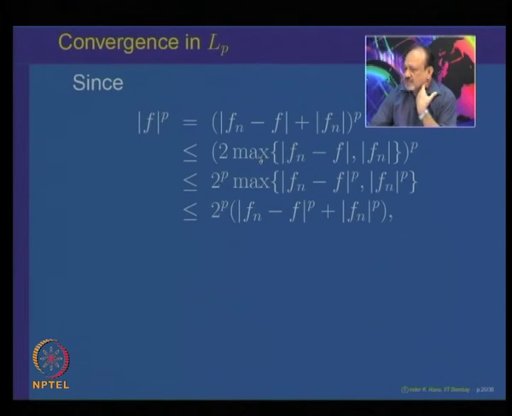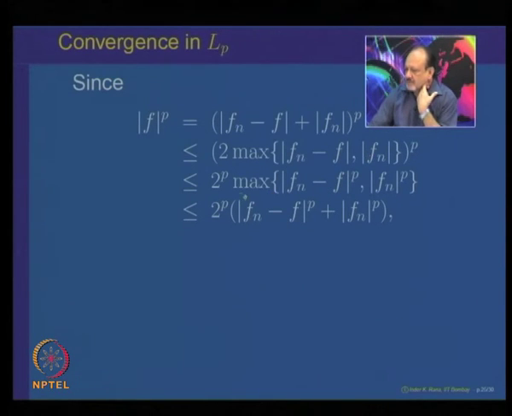So this is less than or equal to 2 times the maximum of |f_n minus f| and |f_n|, everything raised to power p, which is 2^p times the maximum of these to the power p.